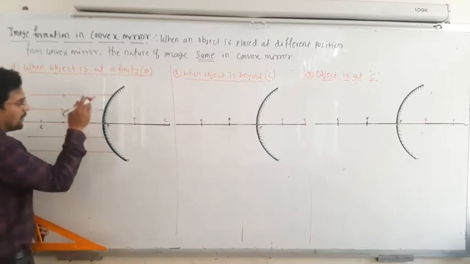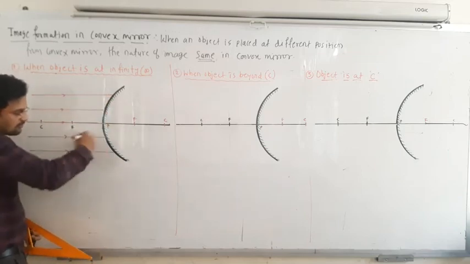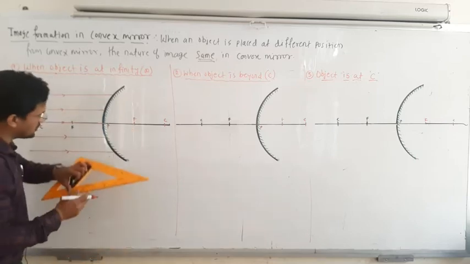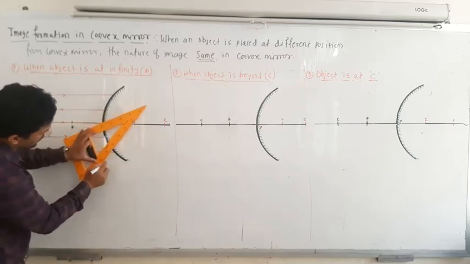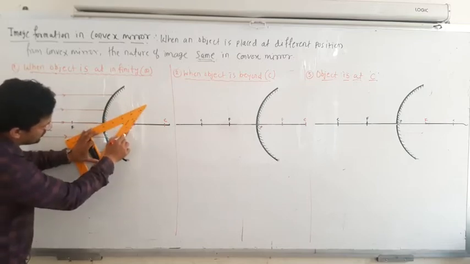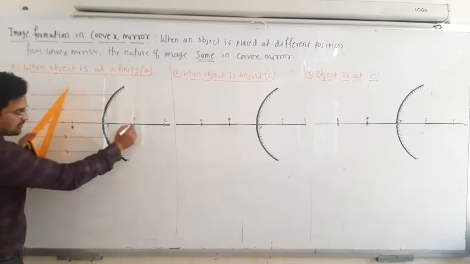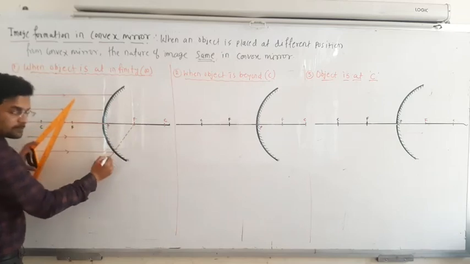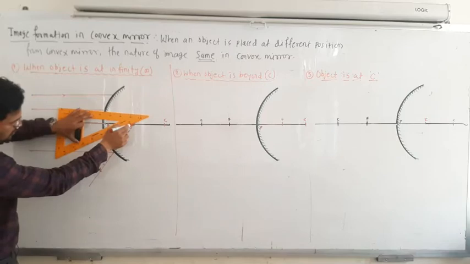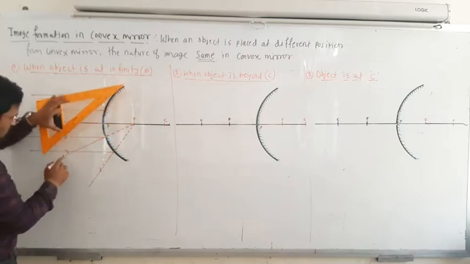Being a divergent mirror, all the rays will diverge away from each other, but appear to diverge from the focal point. So this ray will diverge somewhere here in this direction. This is dotted, because actually the ray is moving in this direction, but it appears to come from this focal point. In the same way you can draw it here also, dashed, and this ray will diverge in this direction.